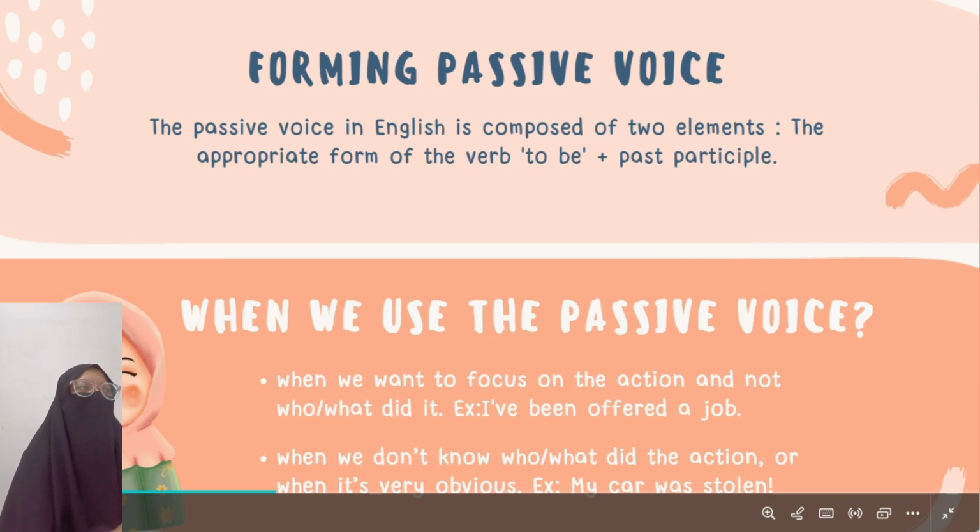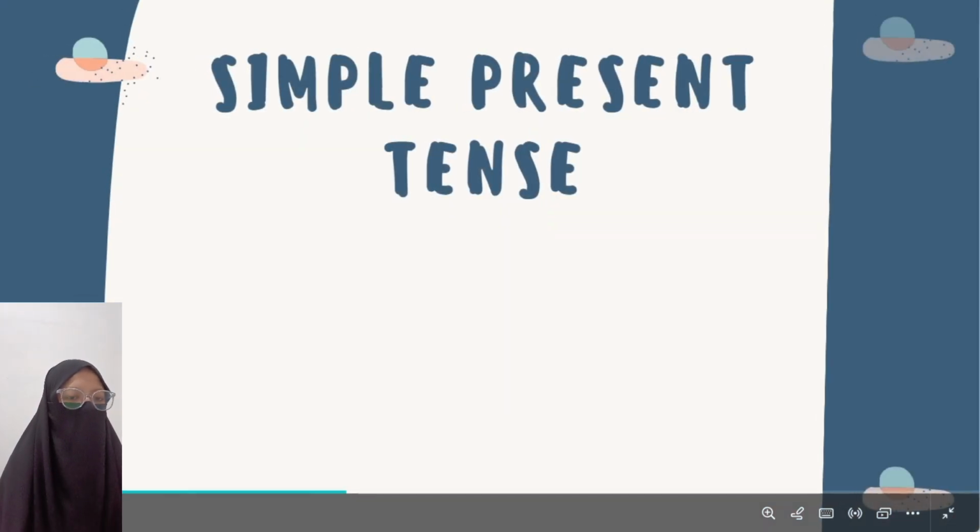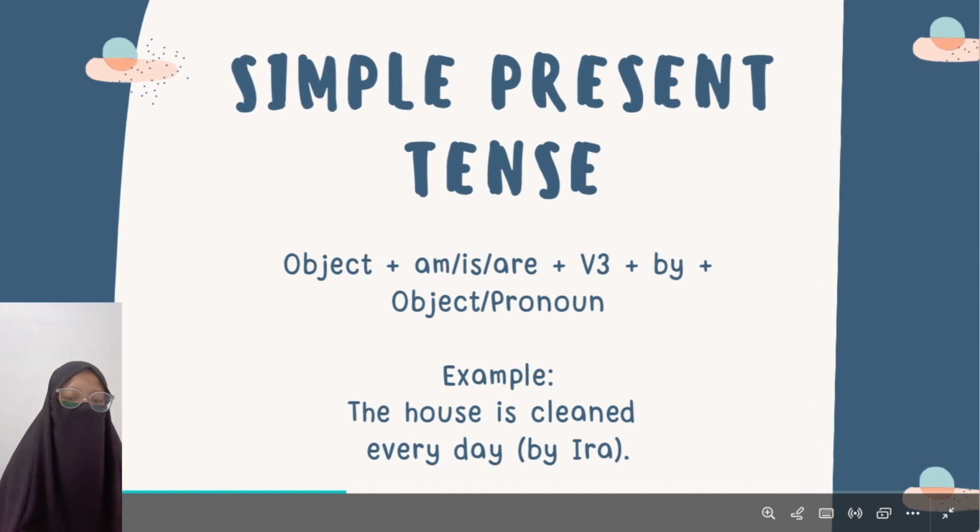And if you ask me, when do we use the passive voice? When we want to focus on the action and not on who or what did it. For example, I have been offered a job. Secondly, when we don't know who or what did the action, or when it's very obvious, like the example, my car was stolen.